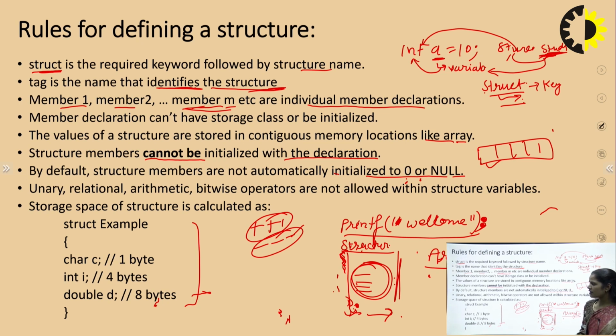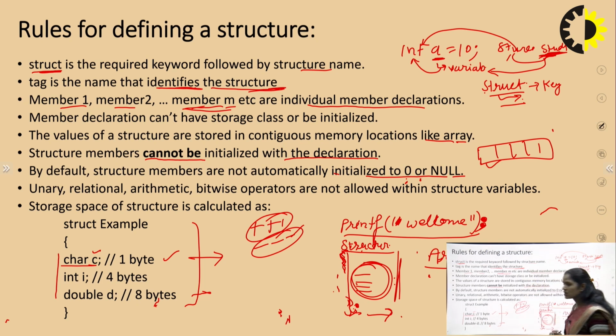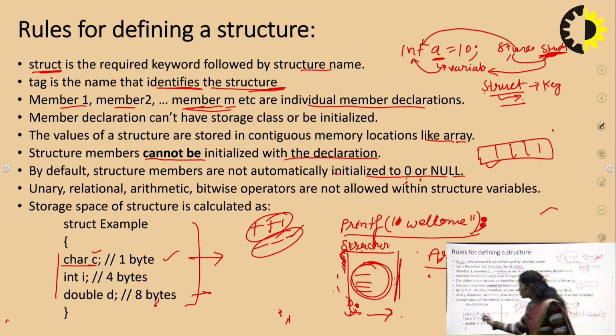How can we calculate that? It depends on a formulation, which is nothing but the summation of all members of the structure. Here we have a member c of type char, and in computer memory, for the C compiler, char type values always contain 1 byte of storage.